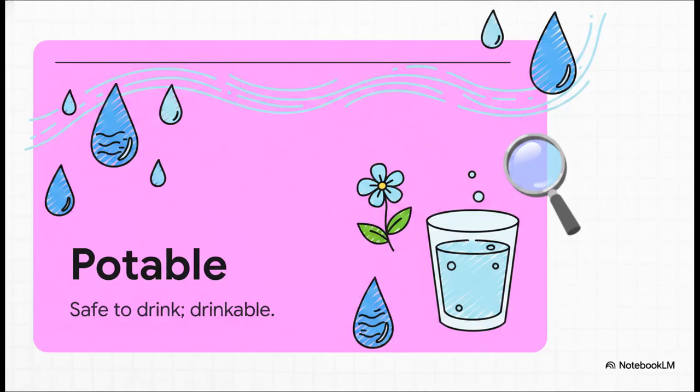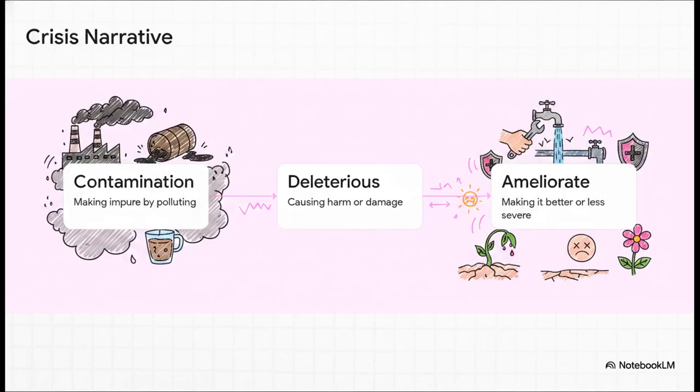Let's start our crisis narrative with a basic human necessity, potable water. Potable simply means safe to drink, drinkable water. It's pure, it's clean, and honestly, it's the standard baseline for any healthy community. And this brilliantly illustrates how we can string vocabulary together to actually tell a story of a crisis from start to finish. Think about the progression here.